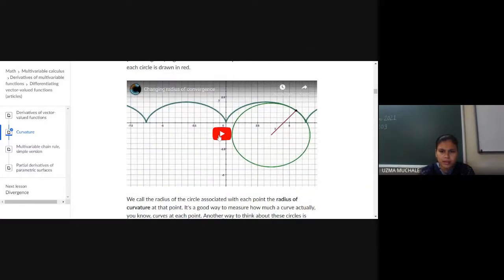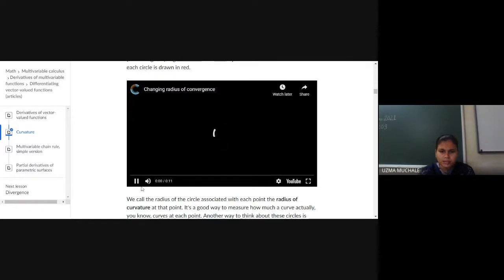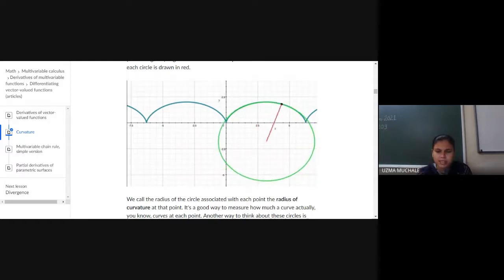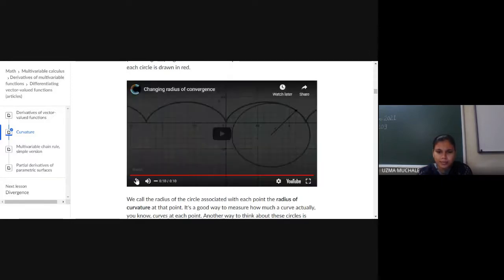Here I got the image. Now you can see at every point it is completing one circle, and that red line is nothing but your radius. Can everyone see?